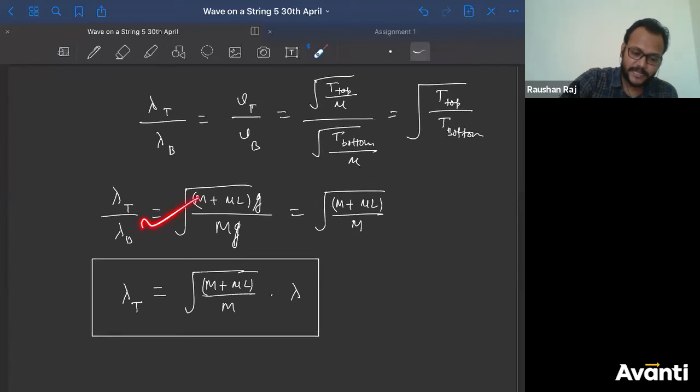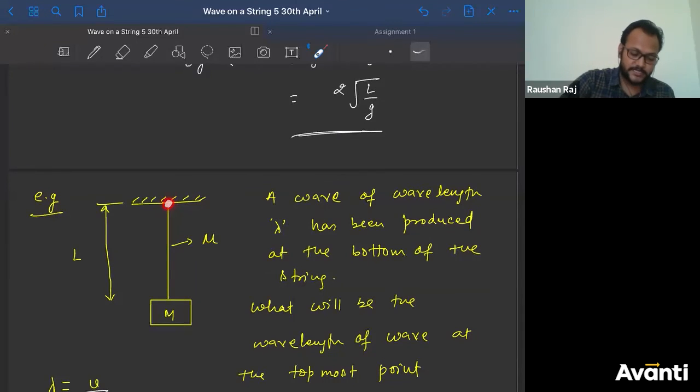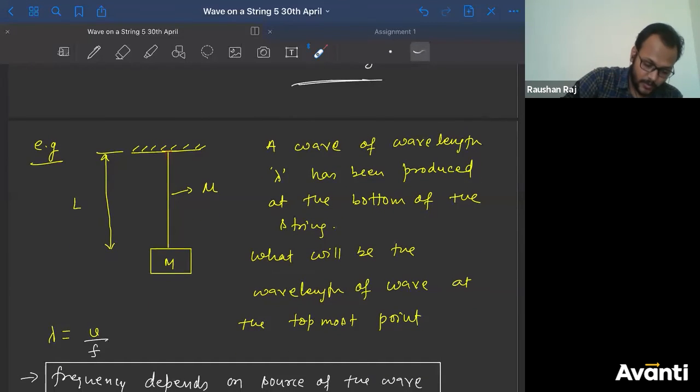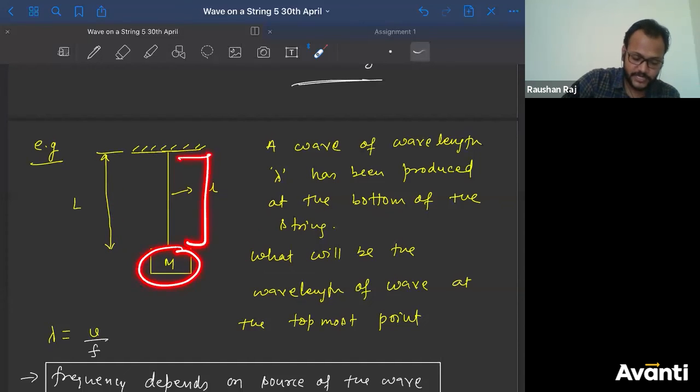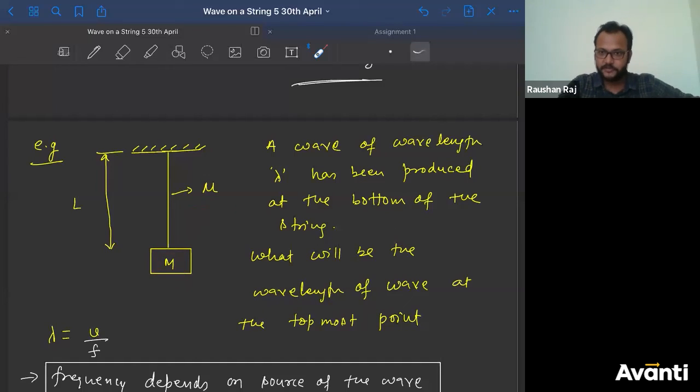See, we have to find tension at the topmost point, right? Tension at the topmost point, that means this one. So what is the weight that this point is holding? So weight of this part, what is mass of this part? Mass of this part is mass capital M plus mass of this string. What is mass of this string? Mass per unit length is mu, length of the string is L. So mu into L is mass of the string. So what is the total mass? Capital M plus mu L, right? Into g will be what? Force of gravity. So that is the tension that will be developed at the topmost point.